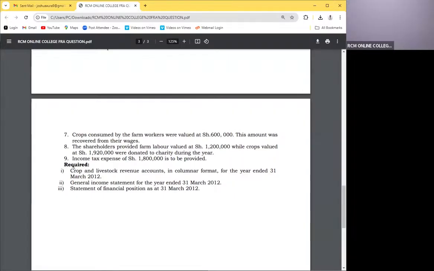Number 1, crop and livestock revenue accounts. We have crop and livestock revenue accounts in columnar format. Very easy, really. Easiest ever.